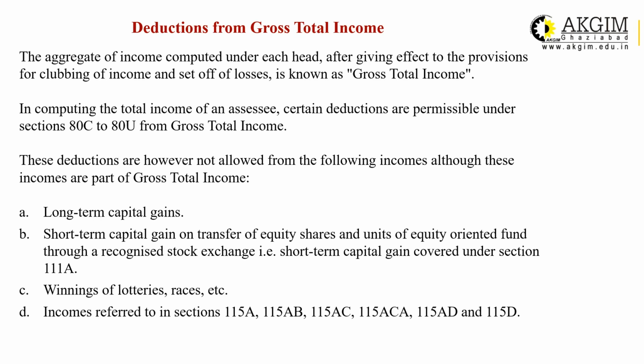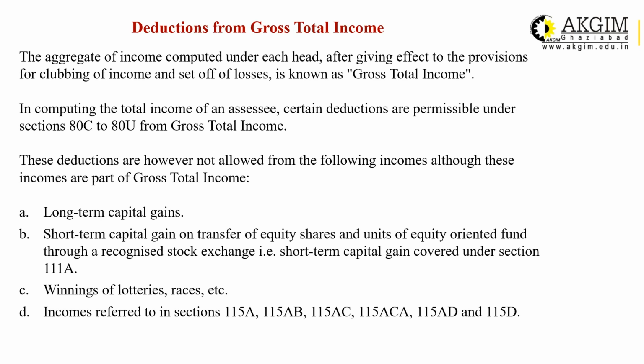These deductions are, however, not allowed from the following income, although these incomes are part of gross total income. These are the exceptional cases: you cannot claim the deduction from 80C to 80U from long-term capital gain, and short-term capital gain on transfer of equity shares and units of equity-oriented funds through a recognized stock exchange, that is, short-term capital gain covered under section 111A.